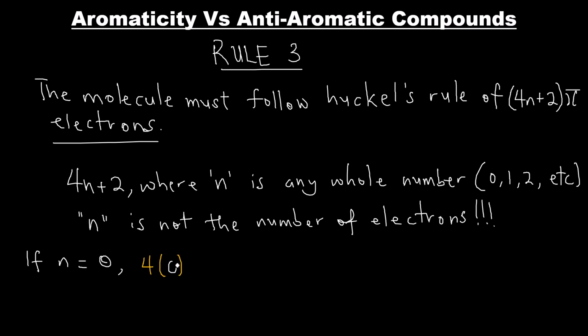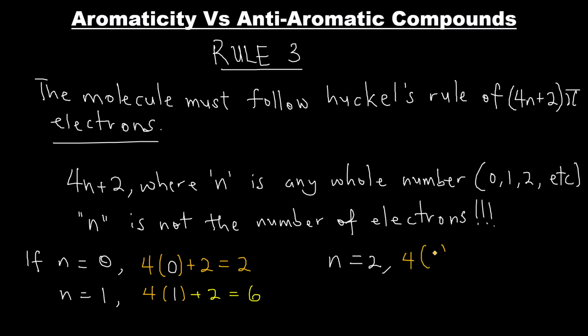If n is 0, we have 4 times 0 plus 2. That gives us 2. If n is 1, we have 4 times 1 plus 2. That gives us 6. If n is 2, we have 4 times 2 plus 2. That gives us 10.